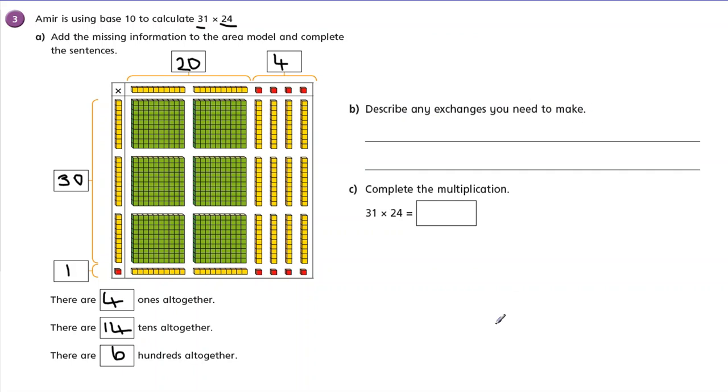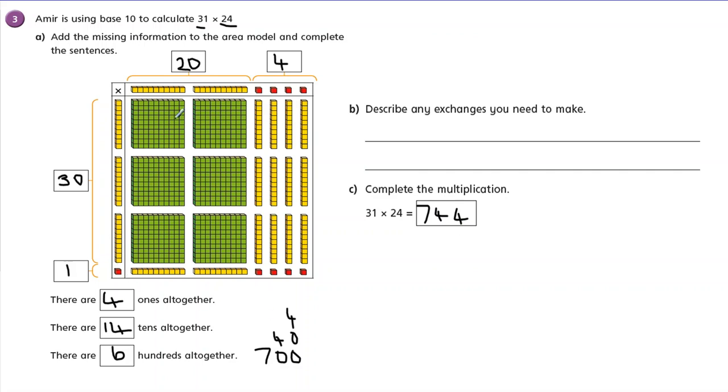Okay. Describe any exchanges you need to make. Well, I can see I've got 14 10s there, which means that actually I've got 700 and I've got 40. I've exchanged my 10 there and I've got 4. So the answer to my calculation is 744.